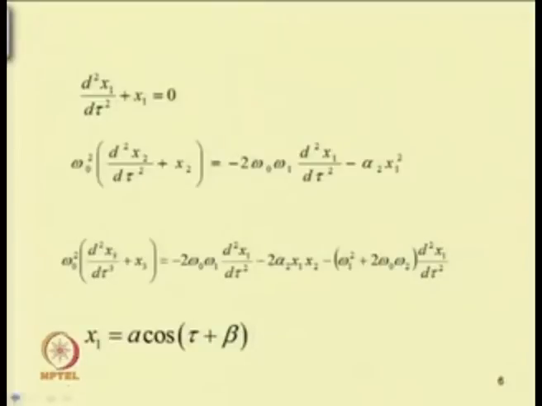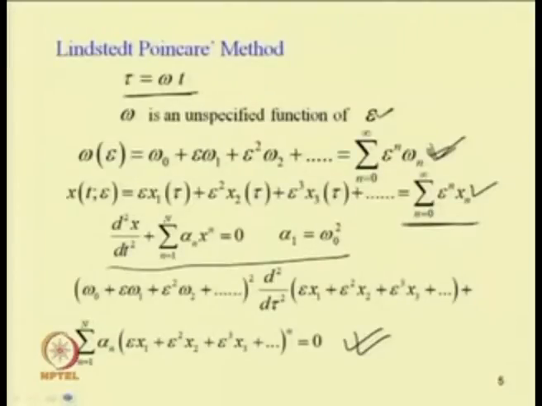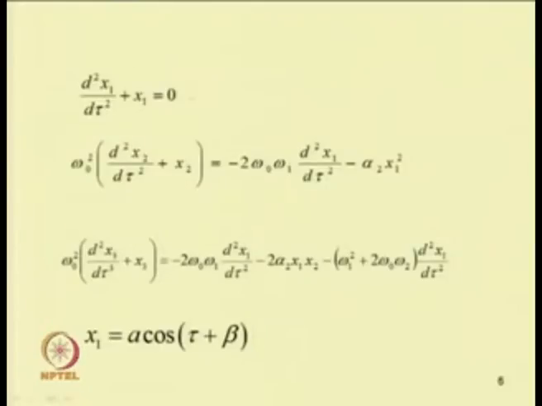For example, in this case, we have already solved this problem. The first equation can be written in this form, that is d square x 1 by d tau square plus x 1 equal to 0, and the second equation in this form and the third equation in this form. Then the solution of the first equation is x 1 equal to a cos(tau plus beta).